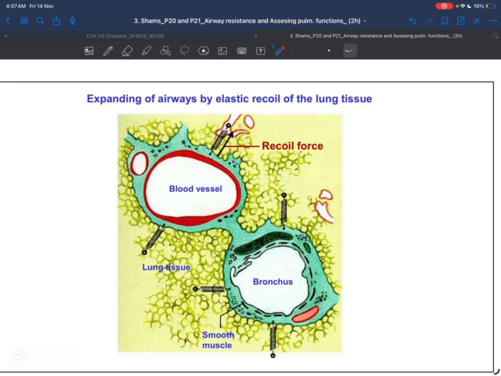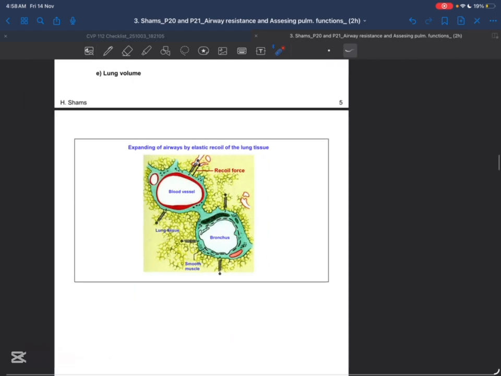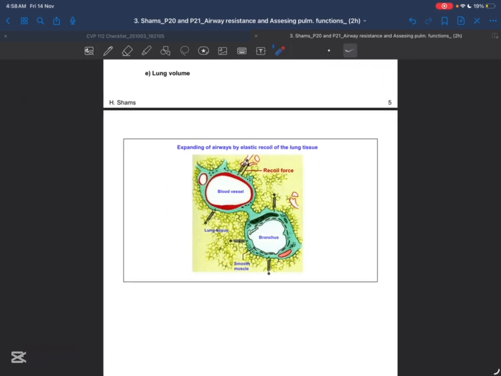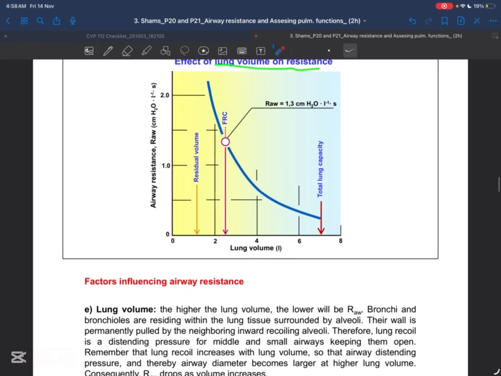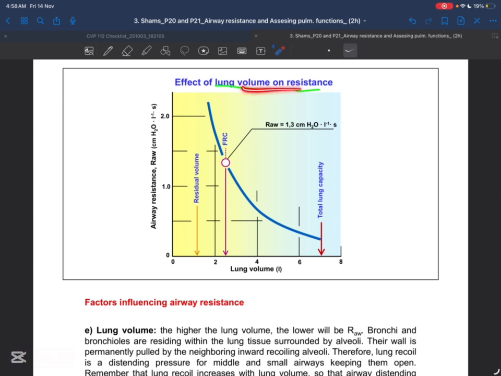So think with me. Airways are embedded in the lung tissue. This is the first thing. When lungs expand, the tissue recoils, like the spring. Do you see the spring here? Okay? So it recoils and pulls open small airways. So it raises the lung volume, dilating these airways passively. Excellent, it takes more space. Here it's explained. We said the lung volume.